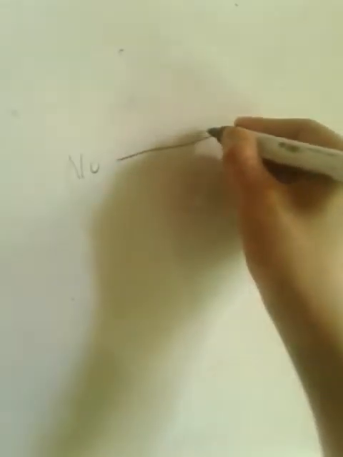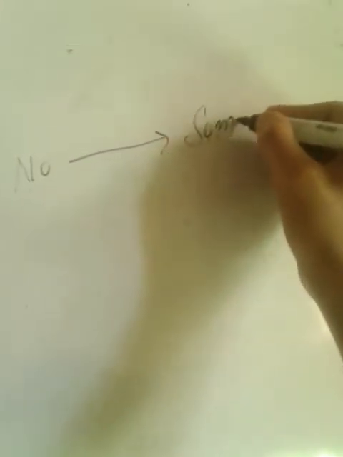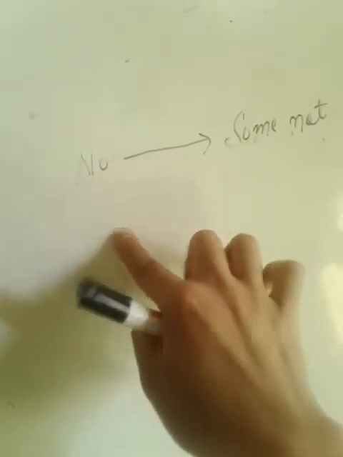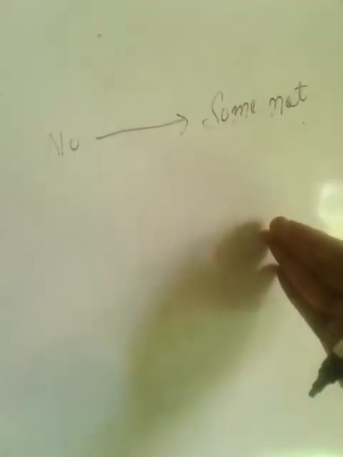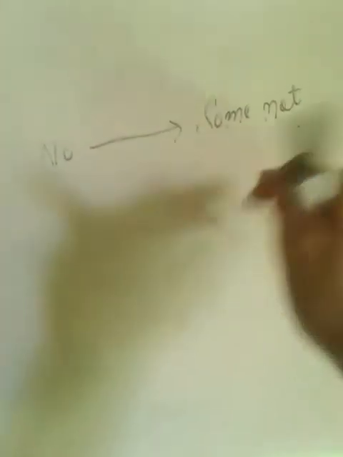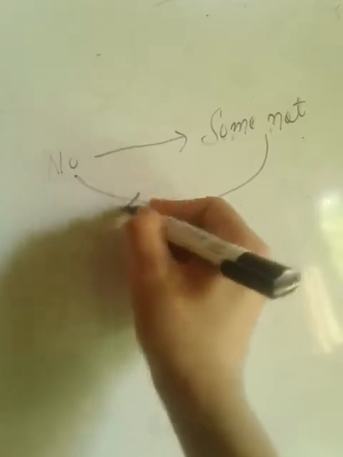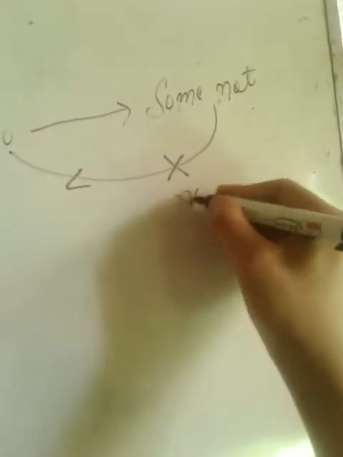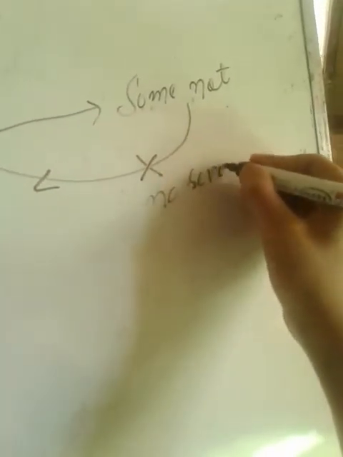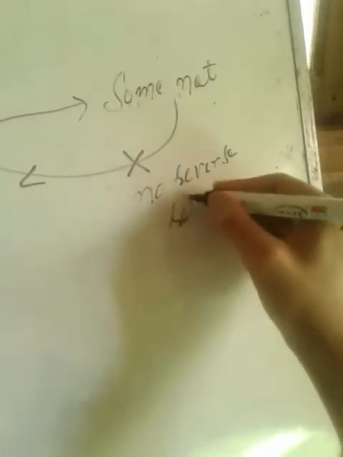Now, one second rule you have to remember, that no will go to some not. No will go to some not. If in the statement we see no, and in the conclusion we see some not, it is possible. But some not will not go to no. Remember this. No reverse relation. Here also no reverse relation. I will give you an example.